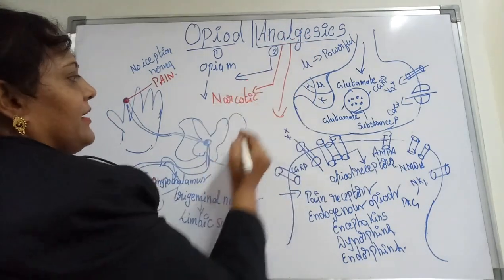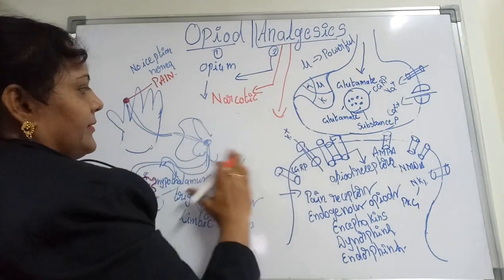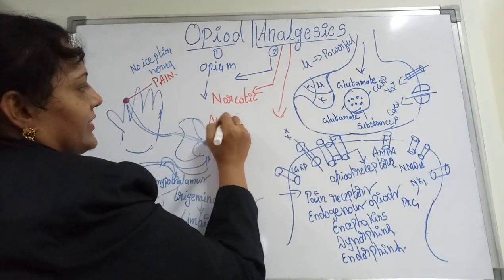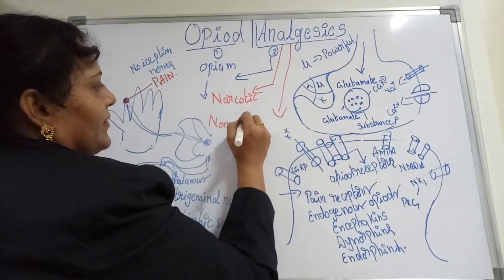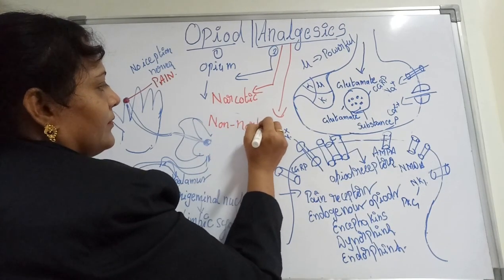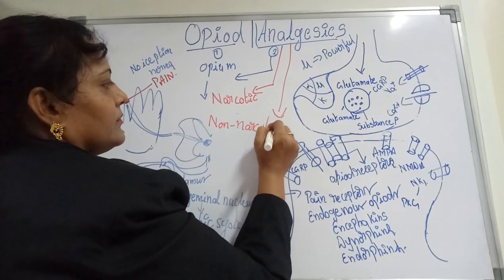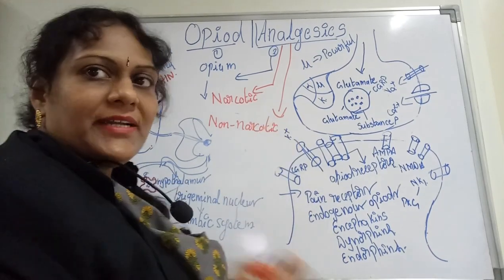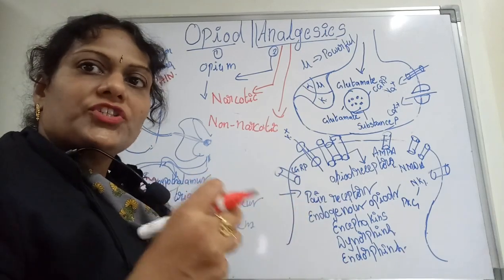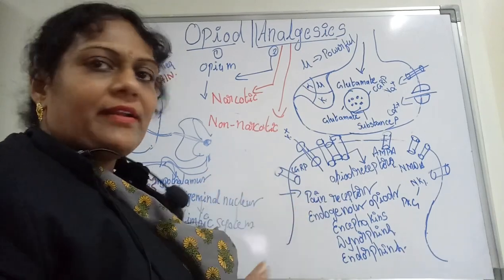And the next part is non-narcotic. That means we do not have any narcotic feeling, but we always have the consciousness that pain is being relieved.